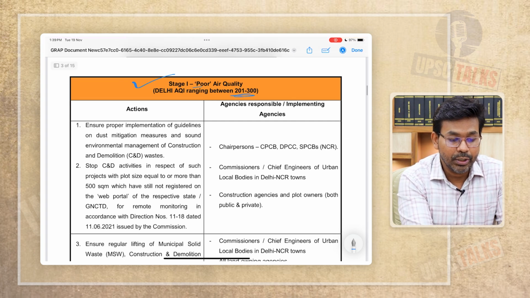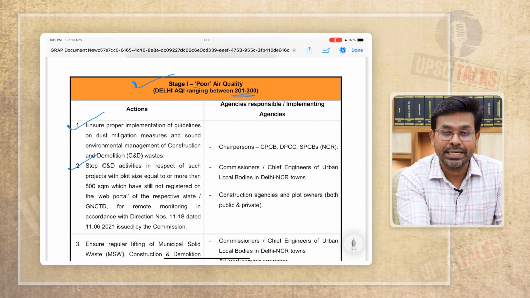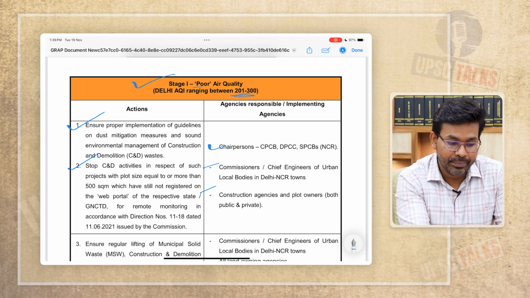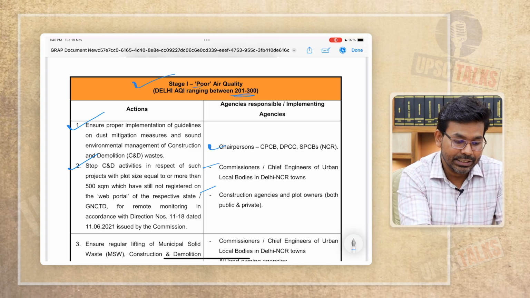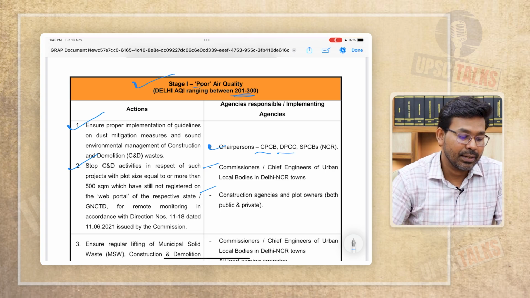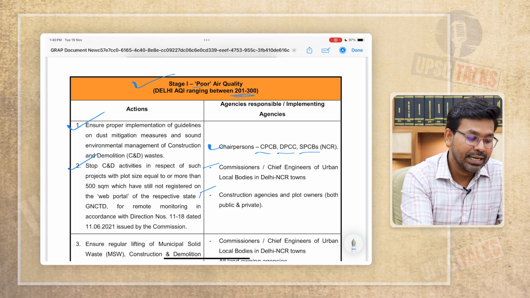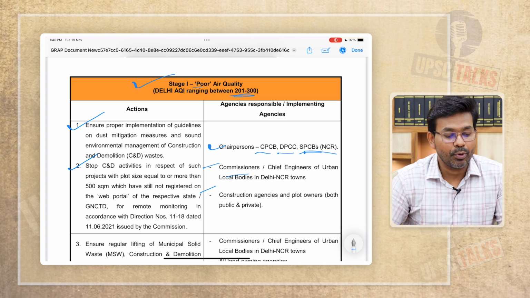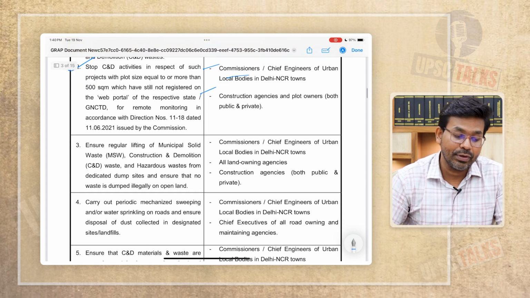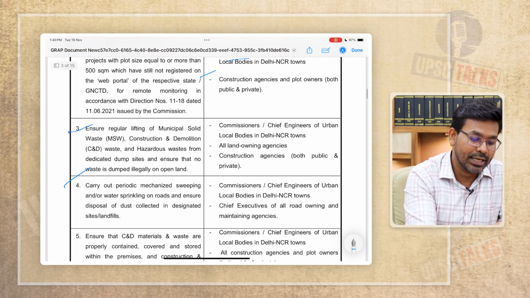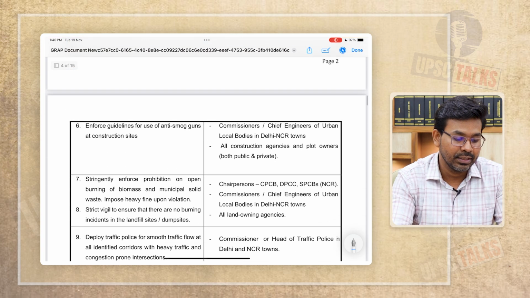Okay, Central Pollution Control Board, DPCC, Delhi Pollution Control Committee maybe, right? State pollution control boards in NCR regions, and other commissioners related to construction and all, are made responsible. So these are action points that are expected, and these action points actually also affect various industrial activities, day-to-day activities of normal citizens, right?